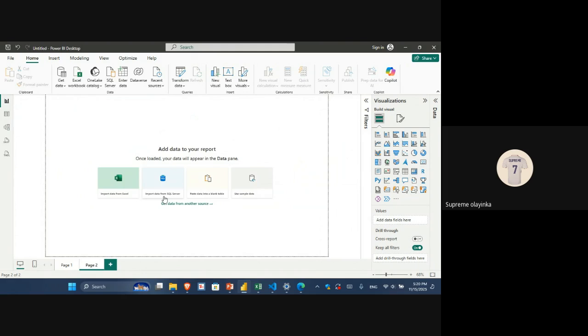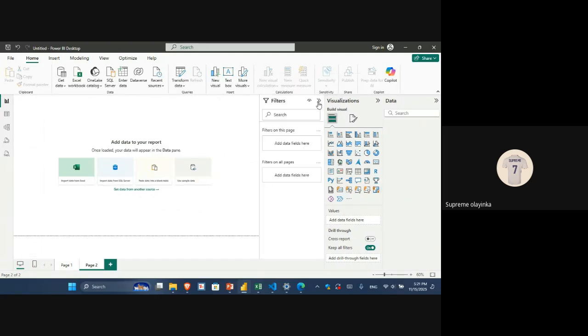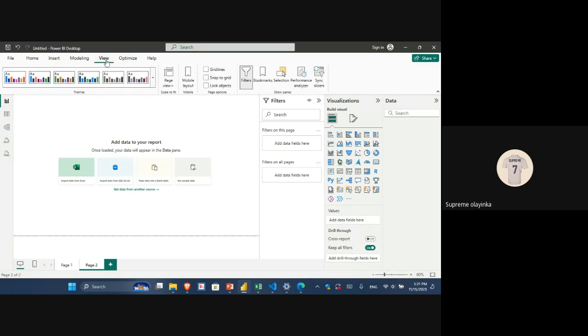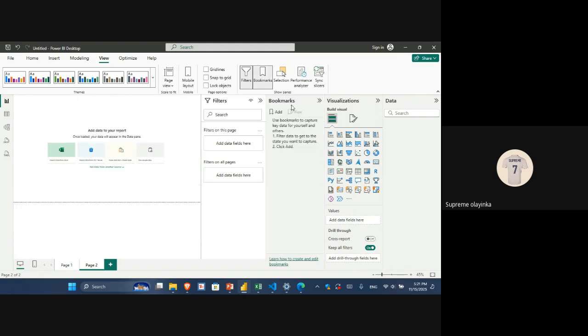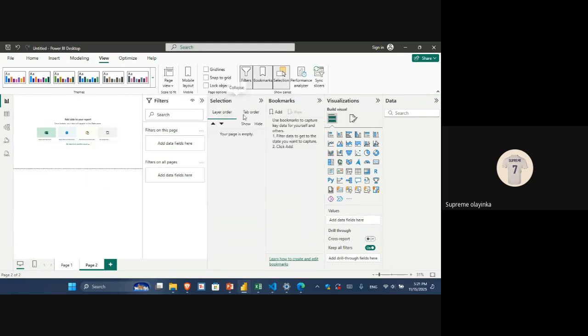So when you are done installing your Power BI, this is the interface. As I said earlier, if you are very good at Excel, Power BI becomes easy. So let's look at what we have here. At my right, I have the data pane. We call these things panes. This is the data pane, this is the visualization pane, and we have the filter pane. We actually have more than three panes. If you go to the View tab, you can see Show panes here. If you click on Bookmarks, can you see I've added another pane? If I click on Selection, I've added another pane.